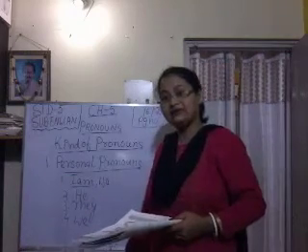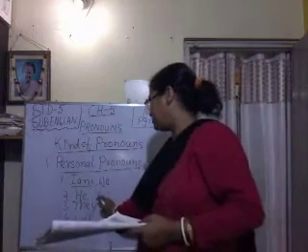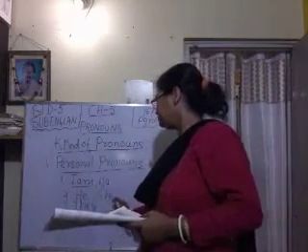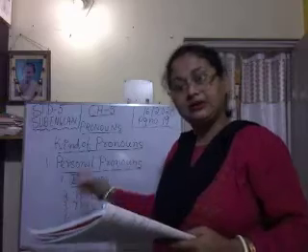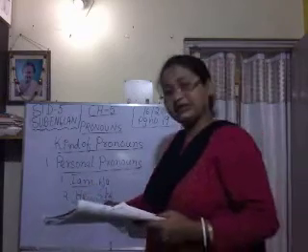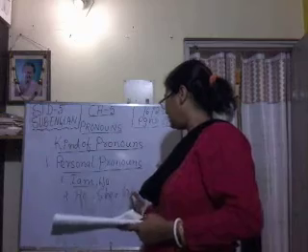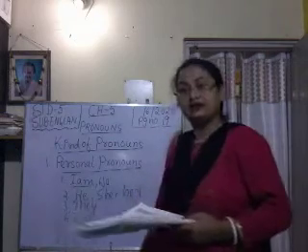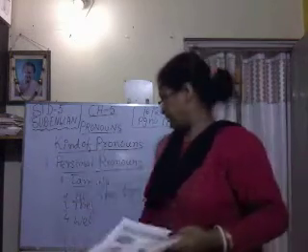Then in feminine gender, when we are talking about feminine gender, we will write she, isn't it? She. Then her. When we talk about the girl, we will write her, H-E-R. Then they.